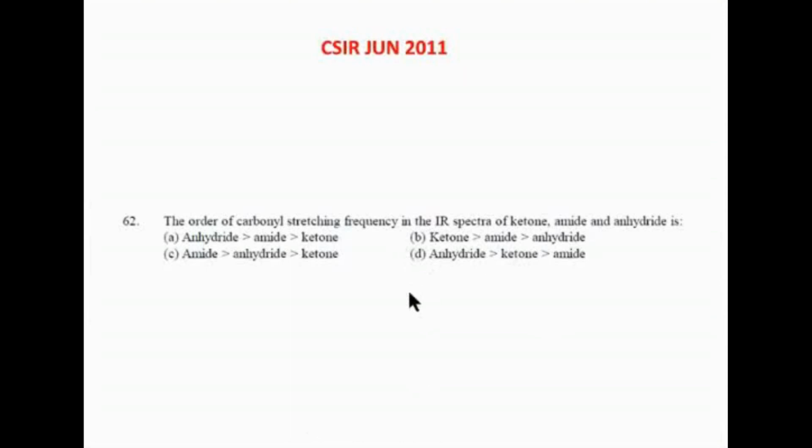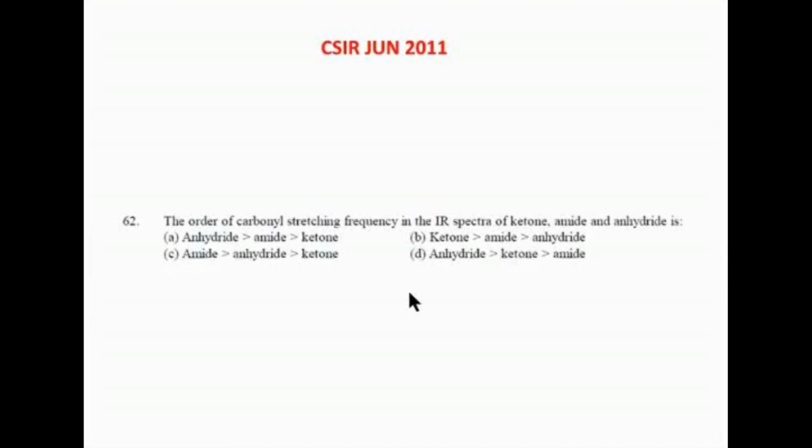Anhydride is highest because in anhydride, the oxygen is in conjugation with another C double bond O. It carries a positive charge, and a positive oxygen is more electron withdrawing. So in the center we have ketone. Can anyone tell me the order from lowest to highest? Can anyone give me the order for carbonyl stretching frequency, because it is a frequently asked question? Amide, ketone, acid, aldehyde, ester, acid chloride, anhydride, ma'am. Awesome.